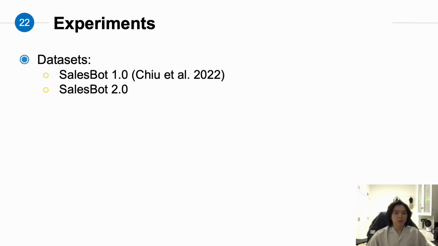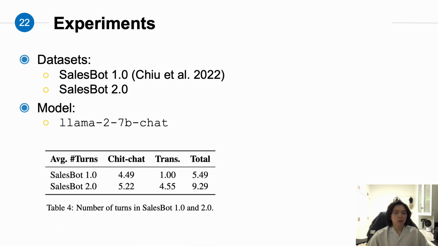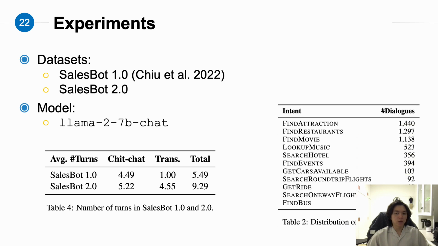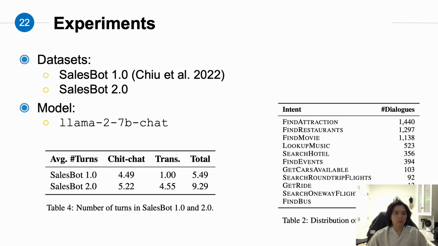In our experiment, we use Salesbot 1.0, which is the previous work, as baseline to compare with our datasets. The model we used is Llama 2 7 billion chat version. Below is the general statistics of the 2 datasets, and on the right-hand side are the intents included.